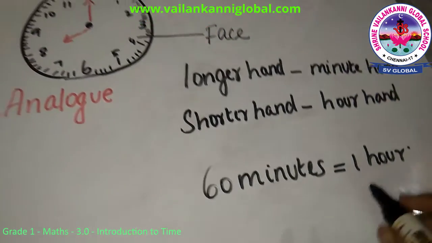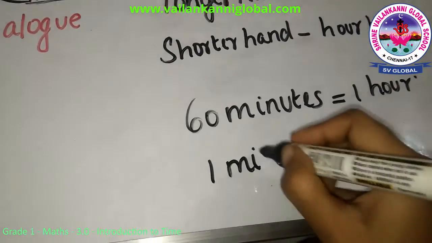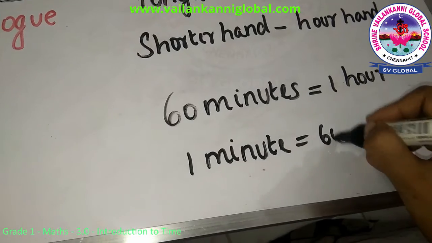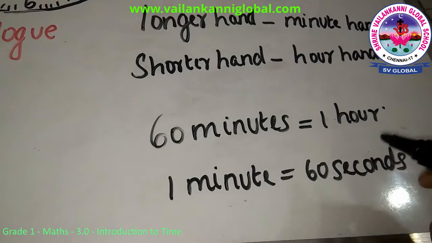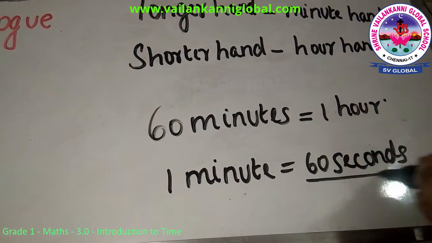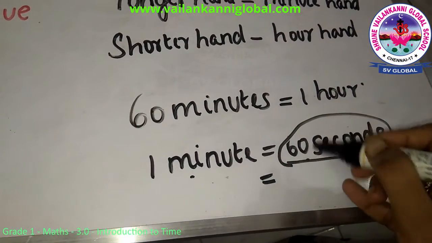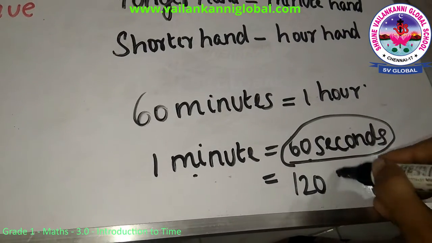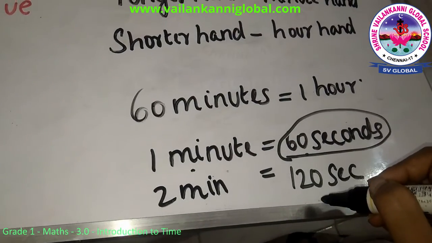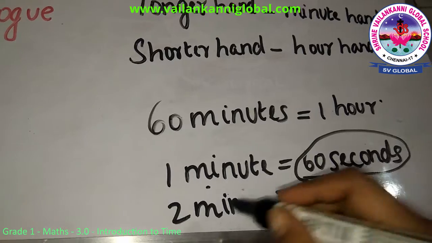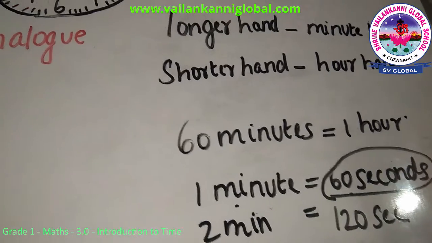And I told you these small hands are minutes, and in 1 minute you have 60 seconds. What do you mean by that? 60 seconds is nothing but when you count 60, like 1, 2, 3, 4, 5. So when you count 60, it means it is 1 minute. So when you count 120 seconds, that is 2 minutes. It goes on like that. 120 plus another 60 is 180, so it is 3 minutes. So when you keep on counting 60, your minute gets added.